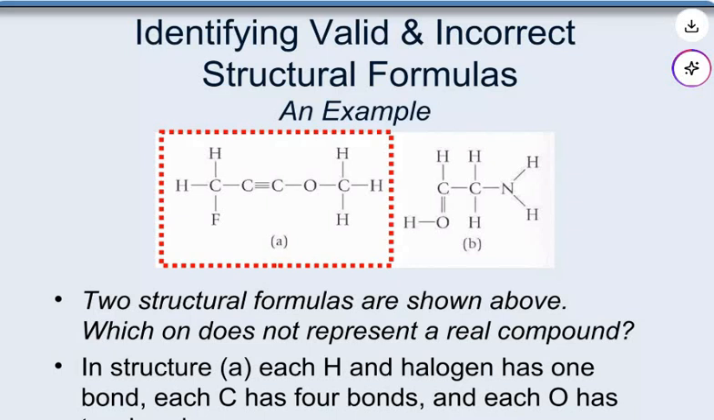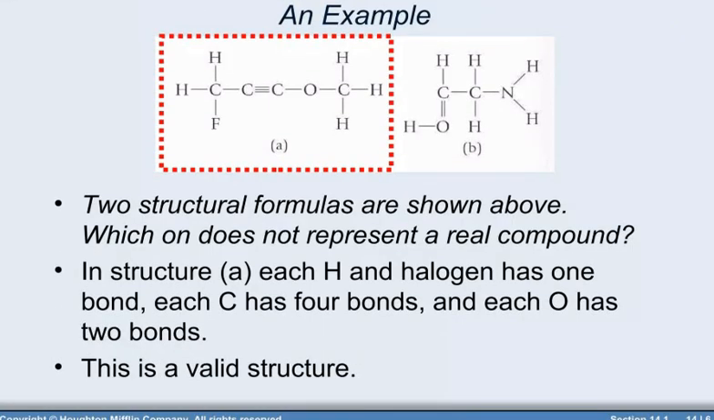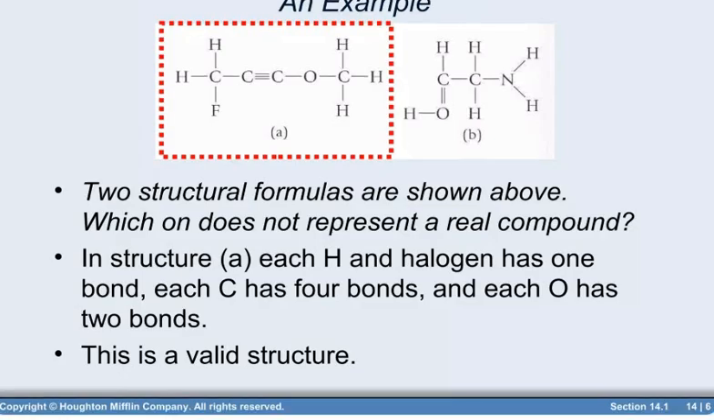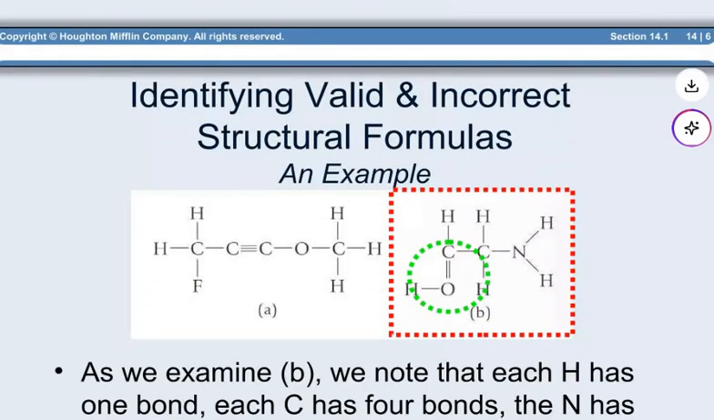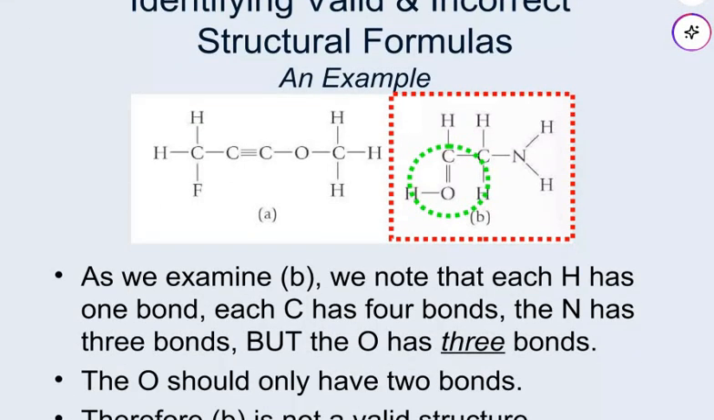So two structural formulas are shown above. One does not represent a real compound. You can see A. In structure A, each hydrogen and halogen has one bond, each carbon has 4 bonds and each oxygen has 2 bonds. So this is the valid structure. Identifying valid and incorrect structural formulas, examples here you can see.